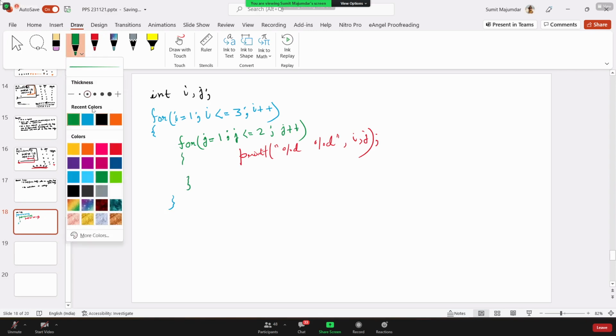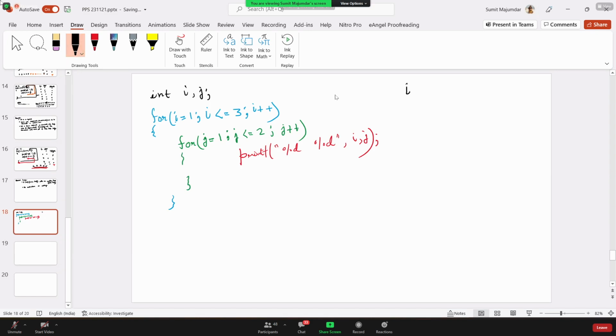Now tell me what will be the result of the code I and j with the dry run. What is the initial value of I? 1. I less than or equal to 3, initial value is 1. Loop condition is true or false? True. What will be the value of j? 1. So j value will be 1.